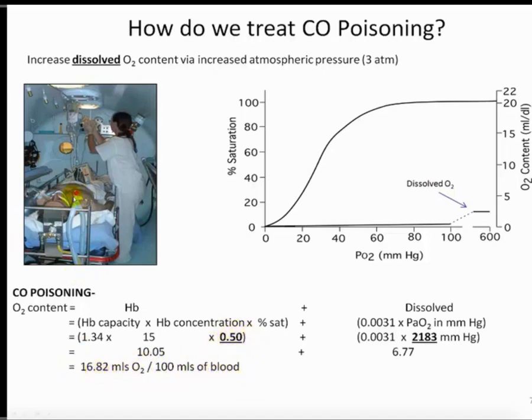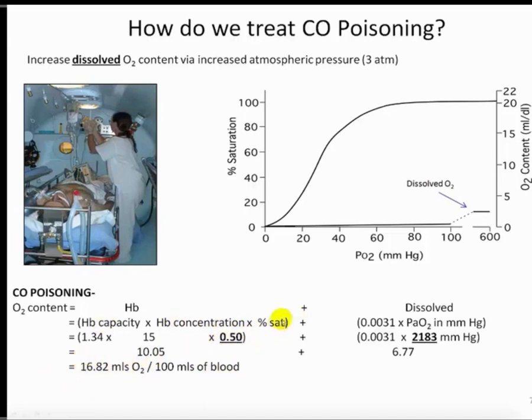And again, considering that the patient is going to be lying down, their oxygen demand is going to be relatively minimal. They're certainly not going to be running on a treadmill inside the hyperbaric chamber. By lying down, they're really minimizing their overall usage of oxygen. These amounts are certainly enough to sustain them until they can get the saturation back up and bring the content back up.